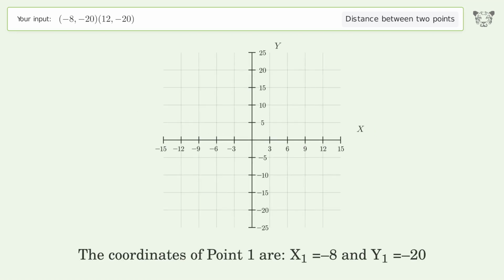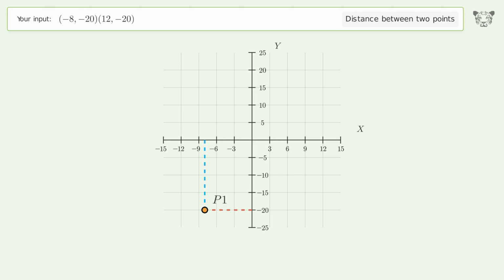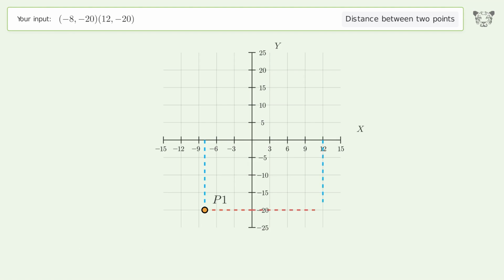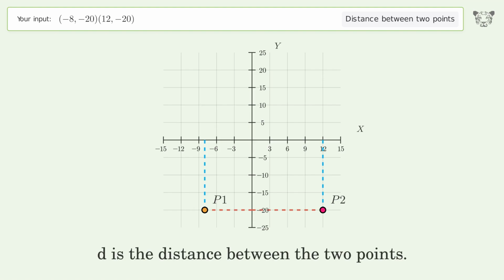The coordinates of point 1 are x1 equals -8 and y1 equals -20. The coordinates of point 2 are x2 equals 12 and y2 equals -20. D is the distance between the 2 points.